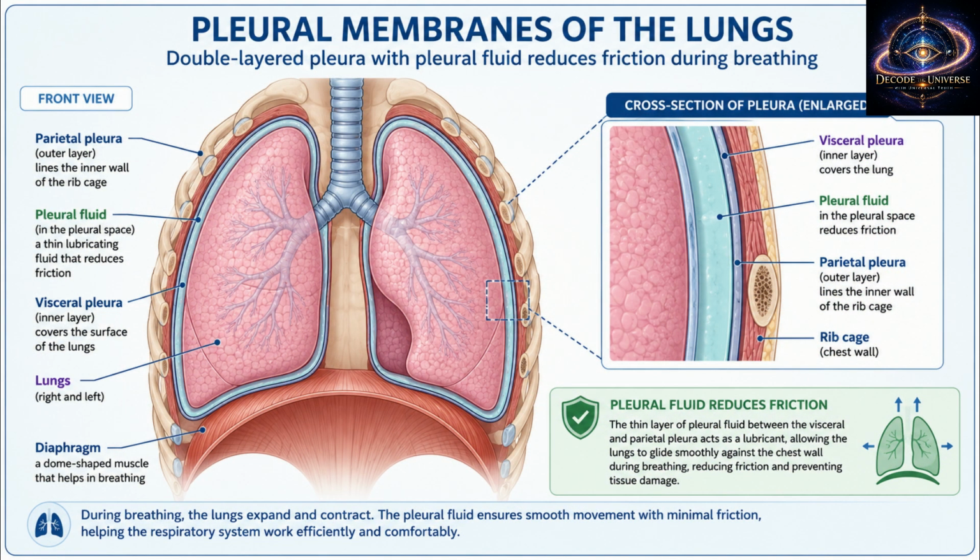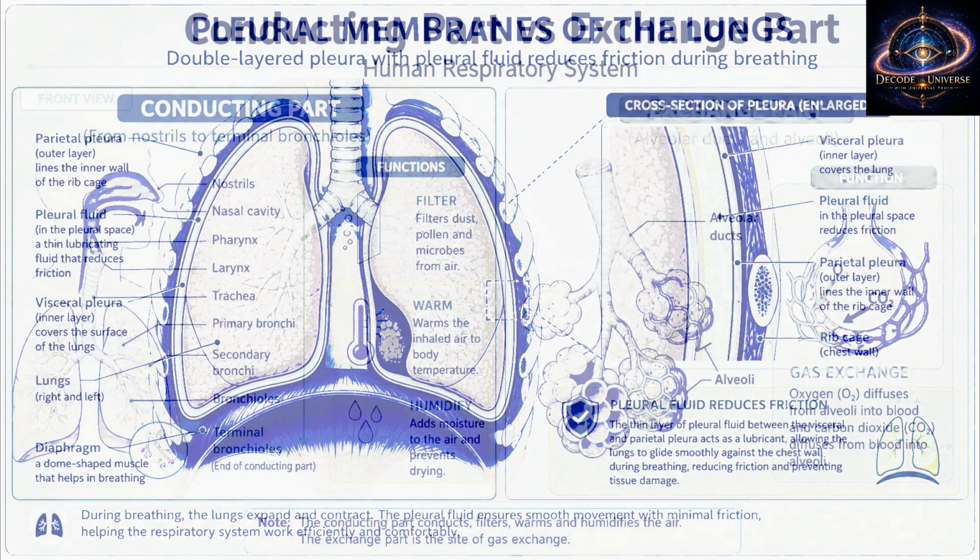Student question: Why does gas exchange happen only in alveoli? Teacher answer: Because alveoli have very thin walls, rich blood supply, large surface area and moist surface. These features make diffusion easy.